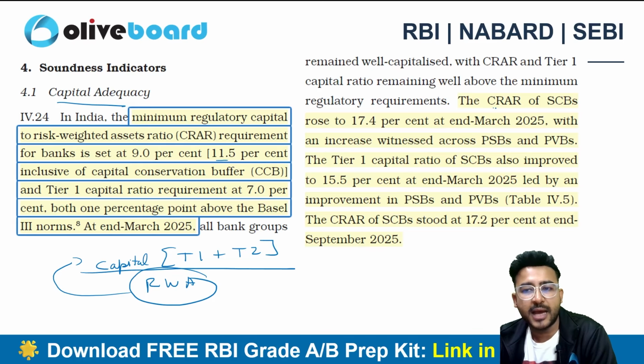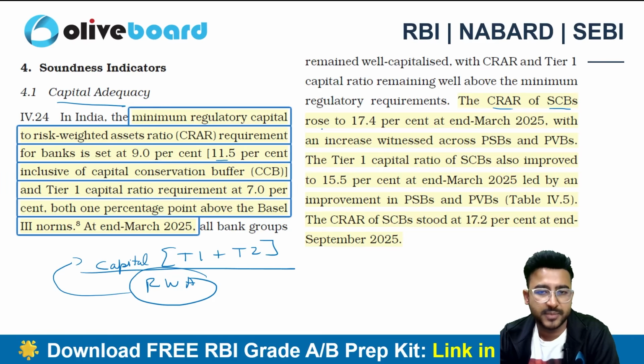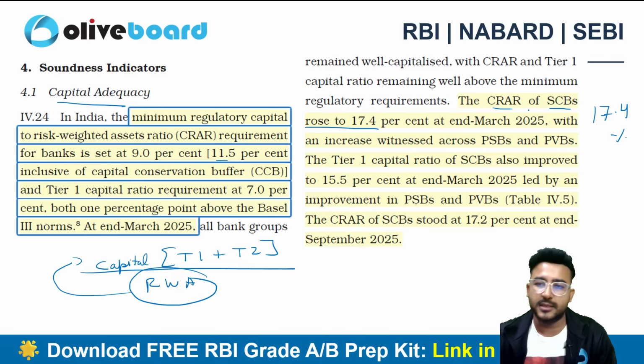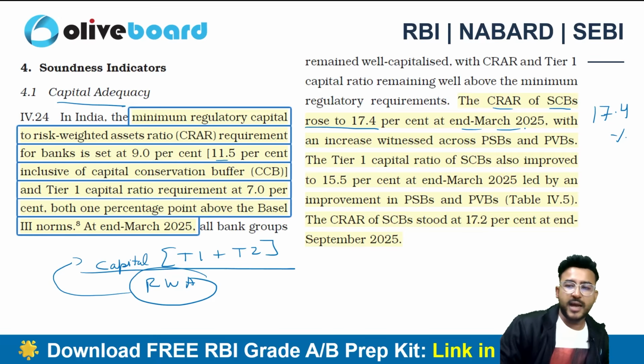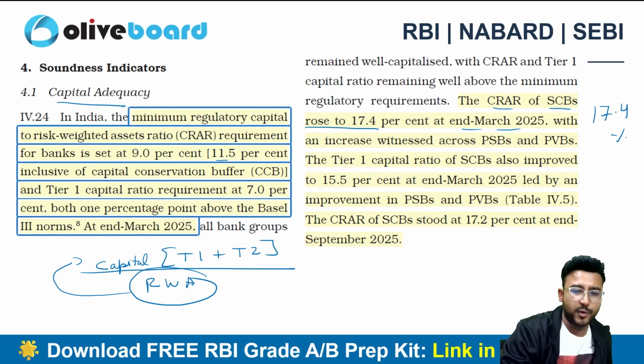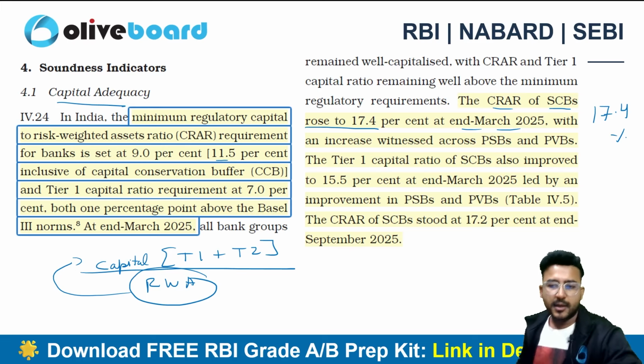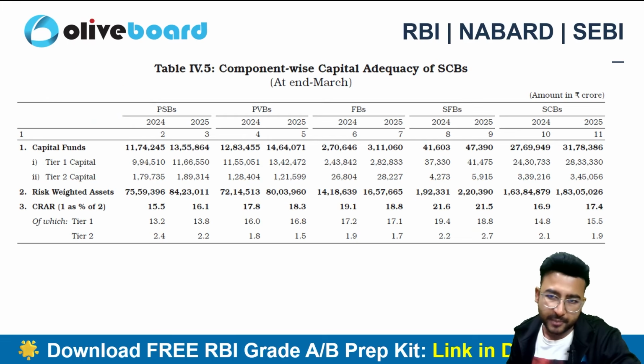And the CRAR for the SCBs as of now is at 17.4% for the year ended March 2025, which is quite good, right? 17.4% is quite high, above the bare minimum requirement.